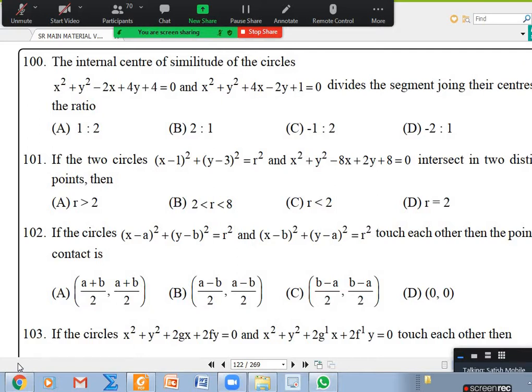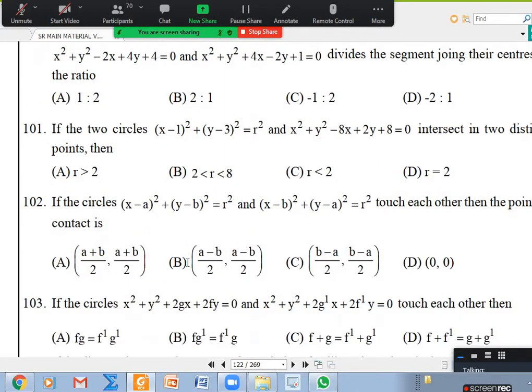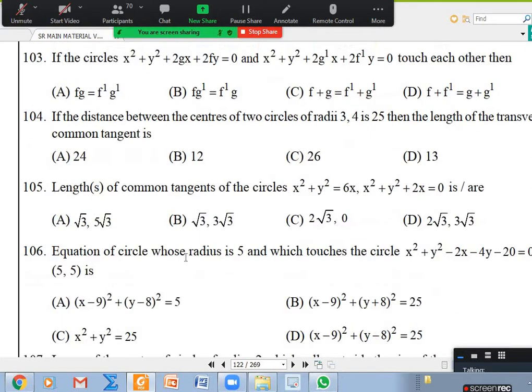Okay, on the screen up to 102. Anybody any doubt? No doubt. 103 to 106. I want to discuss 103 anyway, then we'll say about other things.